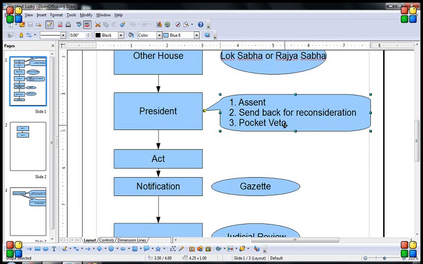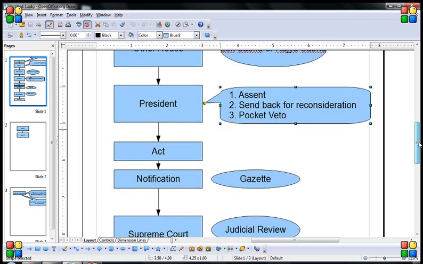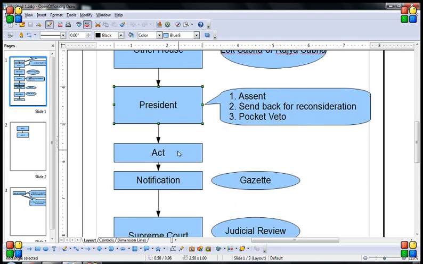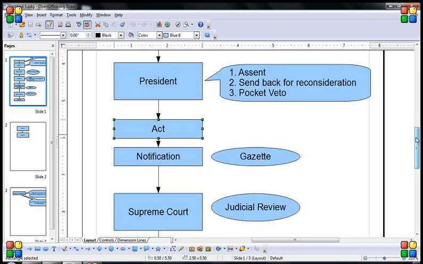Actually, it once happened with Gyani Zail Singh in 1987. He pocket vetoed the bill passed by the Rajiv Gandhi government. It also happens. It basically means that he is neither accepting nor rejecting. He's just holding it on. Next thing is, once the president gives his assent, it becomes an act. And after that, the act should be published in the government gazette. Gazette is some kind of magazine published regularly by the government, and once it is published, it is said that the act has been notified. That's what it means, notification of an act.